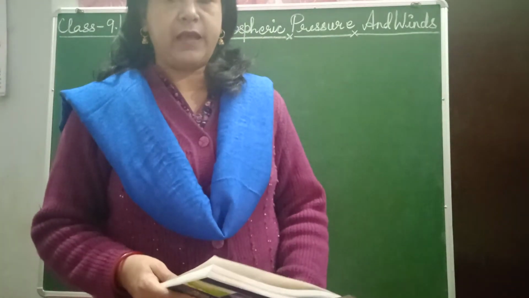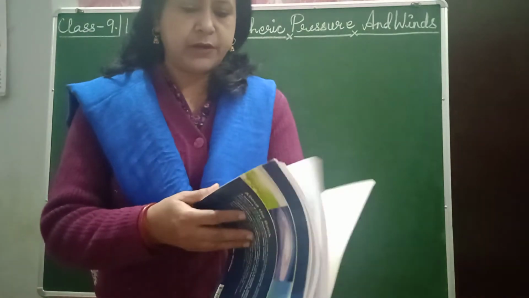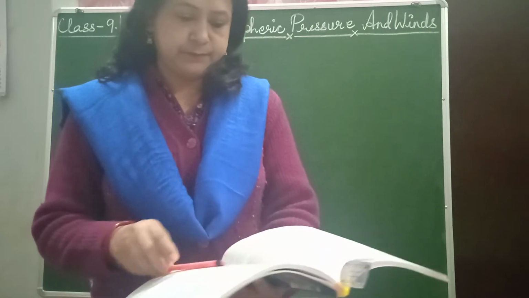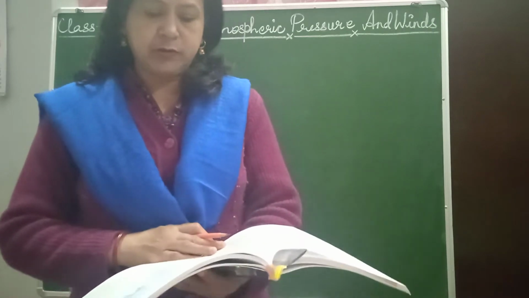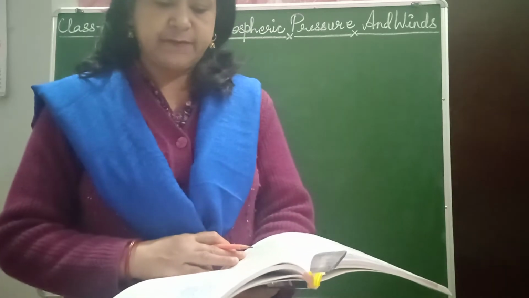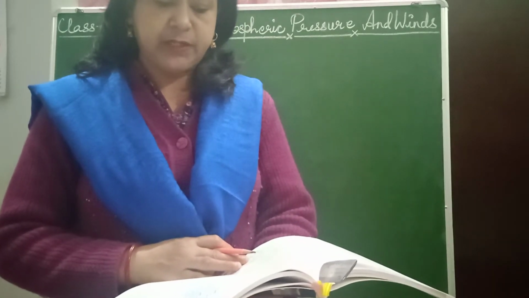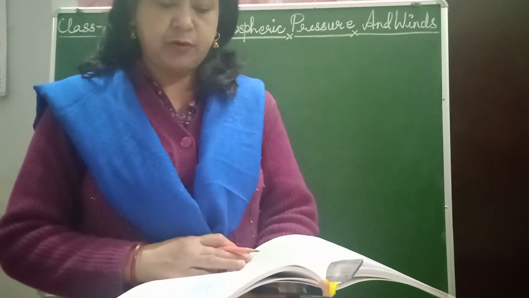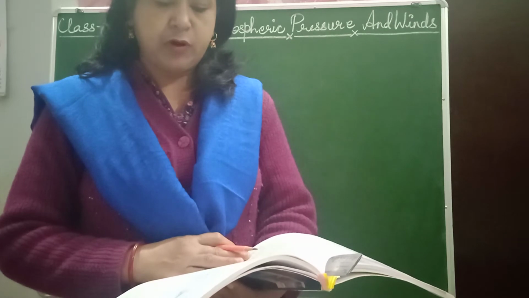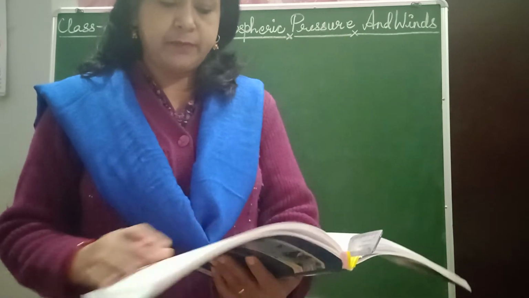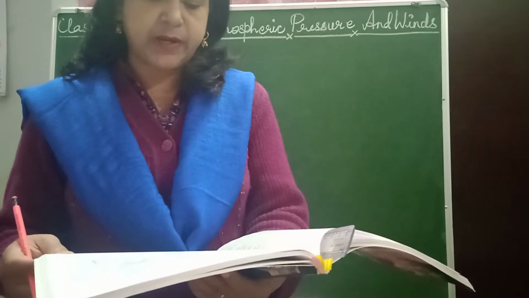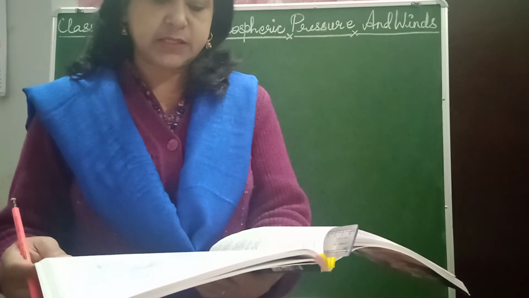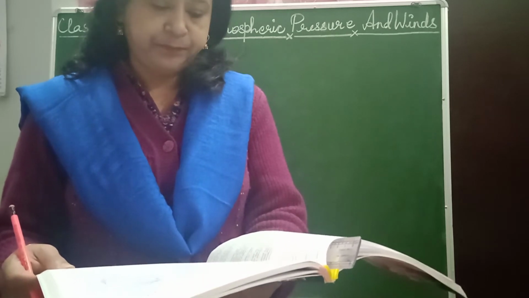We'll continue with atmospheric pressure and winds. We will continue with page number 113, wind system of the earth. The varying amount of insolation received on the earth's surface brings about the differential heating of the earth. Thus, two main factors, distribution of insolation and the motion of the earth, are responsible for the phenomenon which brings about changes in weather and climate. For example, wind system, pressure belts and ocean currents.